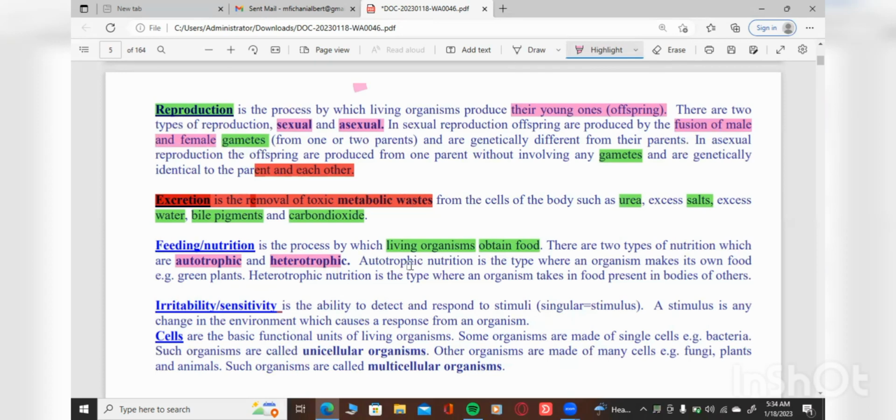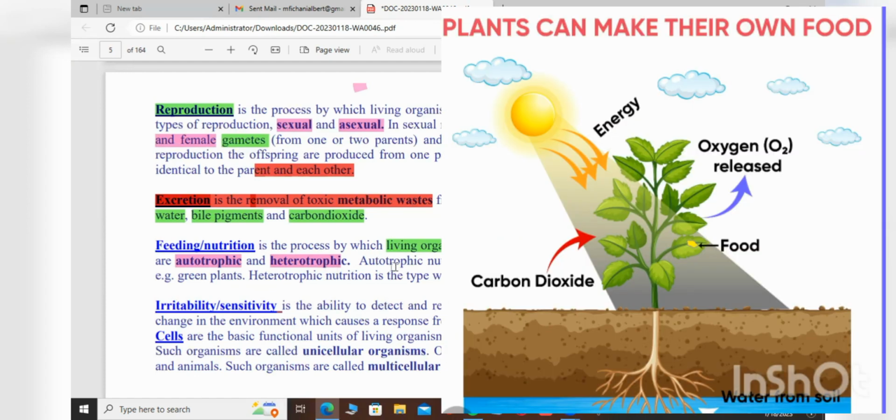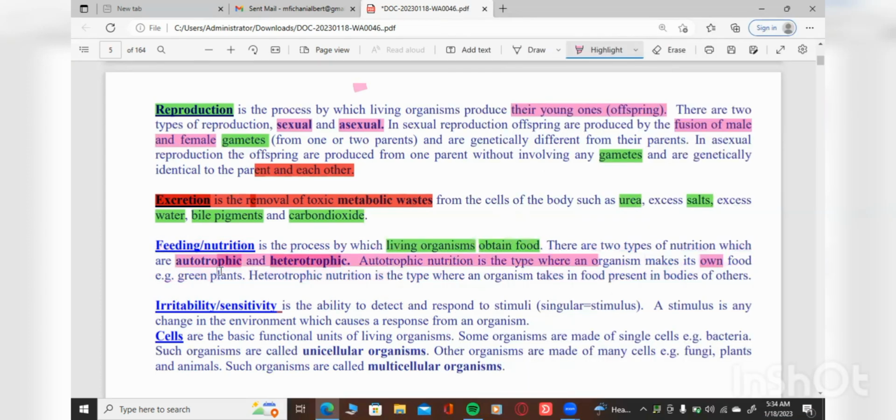So the autotrophic, you can tell from the word, auto means self, all right? So this is a type where an organism makes its own food. Self, its own, right? Auto and self mean the same. That's why it's auto. So the organism makes its own food. For example, we have green plants. They make their own food, right?